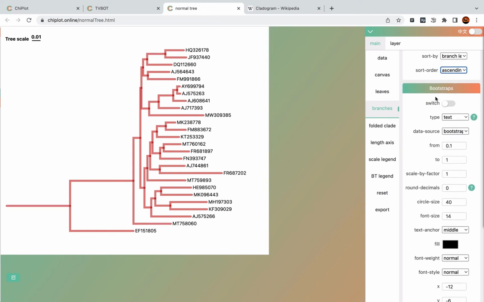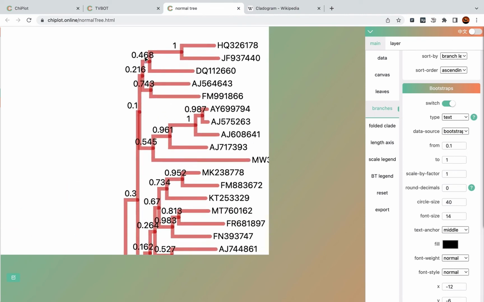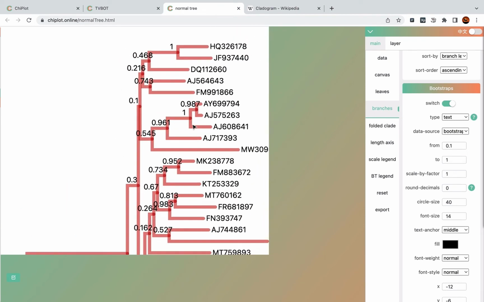The last block is bootstraps value. If your tree file contains a bootstraps value, you can turn on this switch to show the bootstraps value.